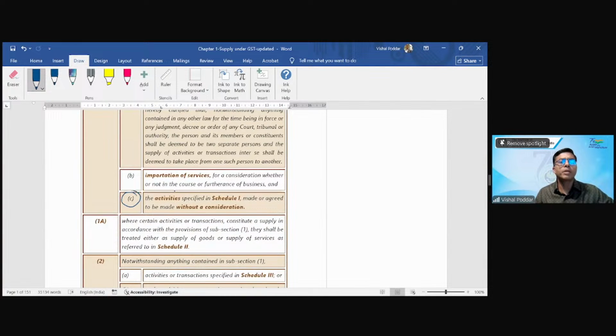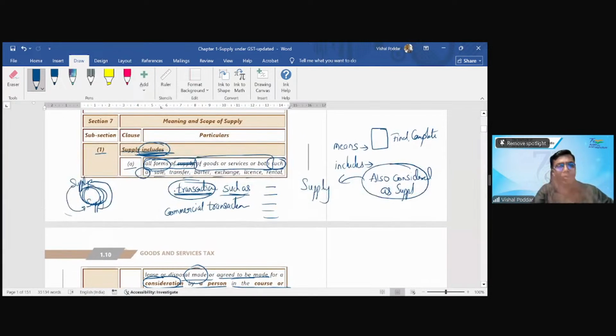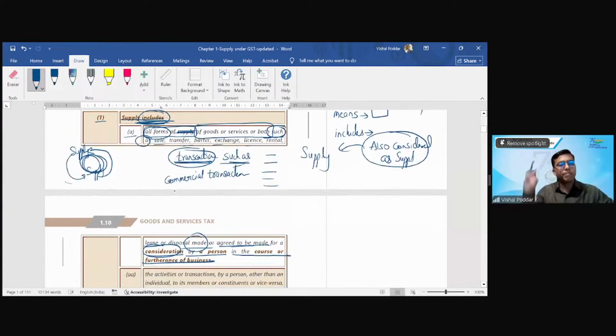Maybe it may become supply because there is some special scenario of supply in 7.1c, where even without consideration transactions are covered. But if my case is not covered in 7.1c, then it will not become supply at all. Again, same thing. I am not fitting in step 1, that is, my transaction is not a negative list transaction. Still, no supply. Why? I am not satisfying the requirements of supply in 7.1.